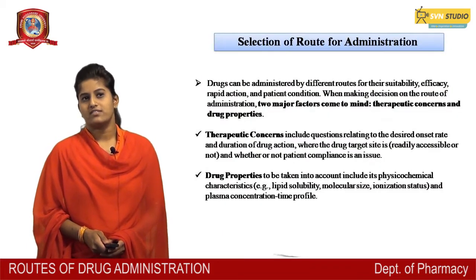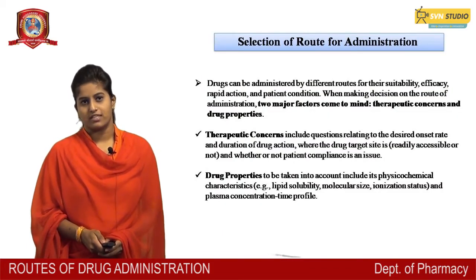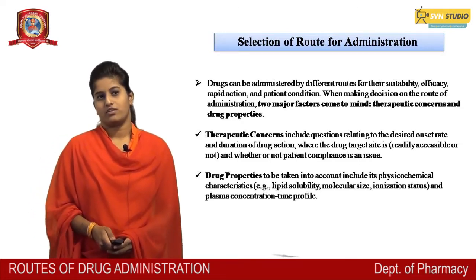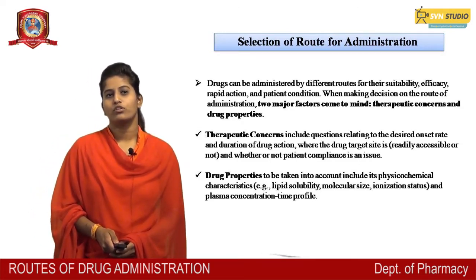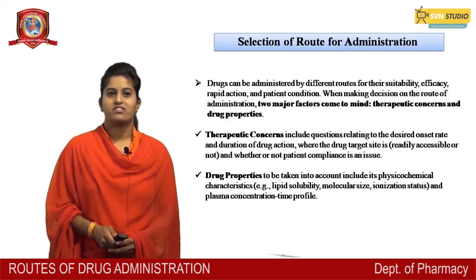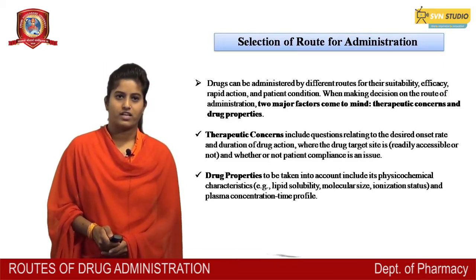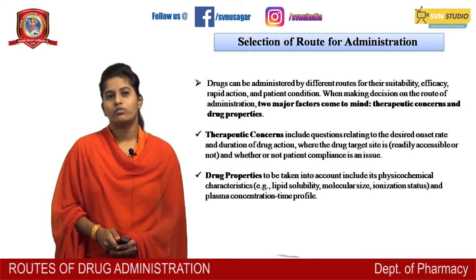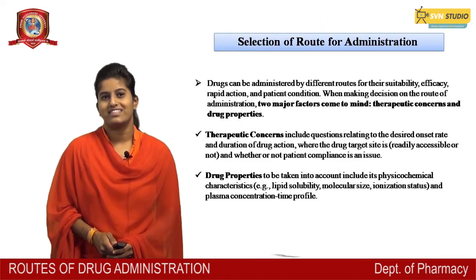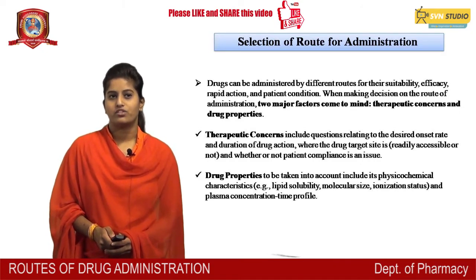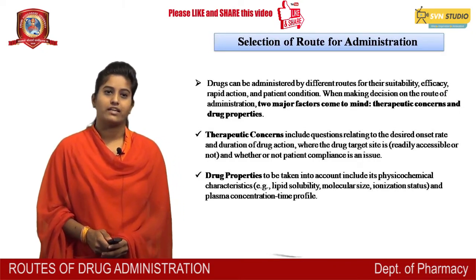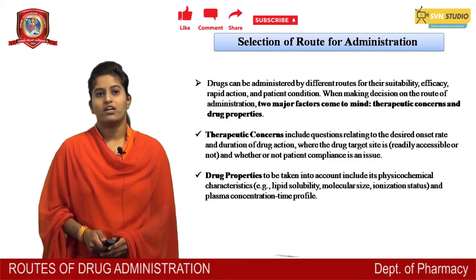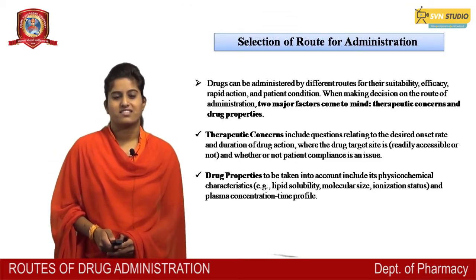Selection of route of administration. Drug can be administered by different routes for their suitability, efficacy, rapid action and patient condition. When making a decision on the route of administration, two major factors come to mind: therapeutic concern and drug properties. Therapeutic concern include questions relating to the desired onset rate and duration of the drug action, whether the drug target site is readily accessible and whether or not patient compliance is an issue.